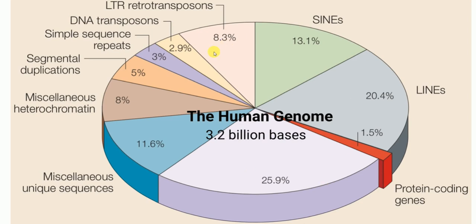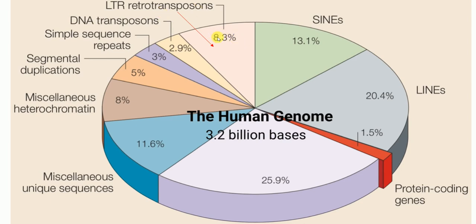So I want you to have a look at this picture here. This picture shows a schematic representation of the human genome, which contains about 3.2 billion bases, of which only 1.5% are protein coding. But I want you to know that some parts of our genome actually contain viral genomes. For example, this part here, LTR retrotransposons. A fraction of these 8.3% contains genomes from retroviruses.